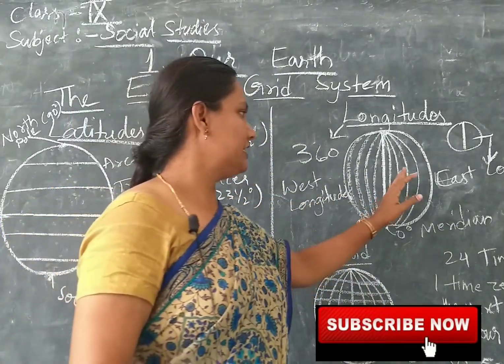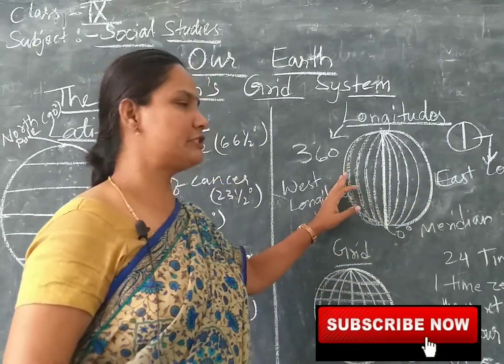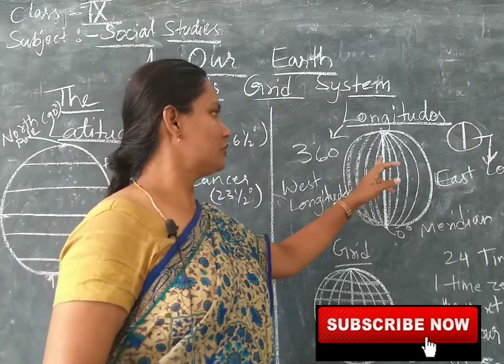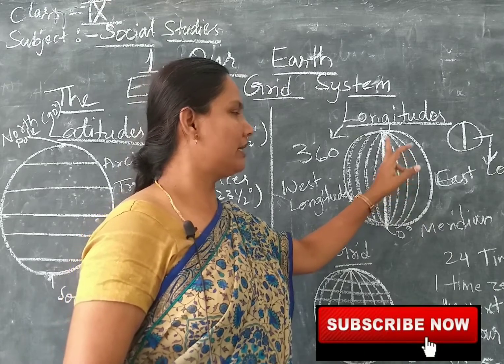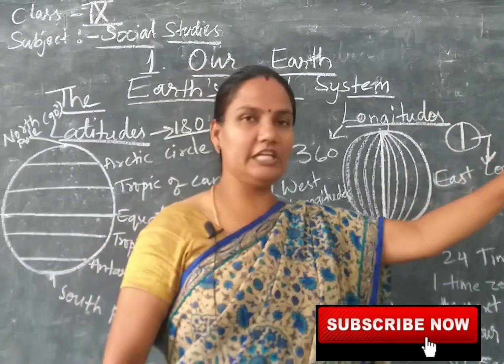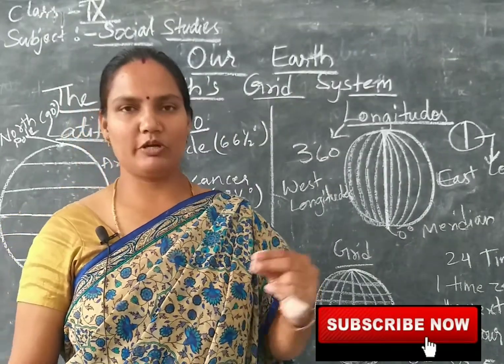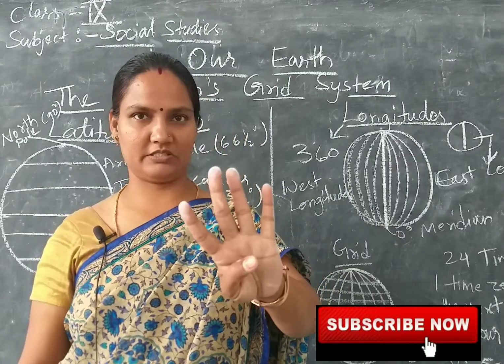Okay, so again in eastern hemisphere we have 180 longitudes, again in western hemisphere we have 180 longitudes. Once you start moving from 0 degree to 1, 2, 3, 4 towards east, you add the time. For every movement of one longitude you add 4 minutes.